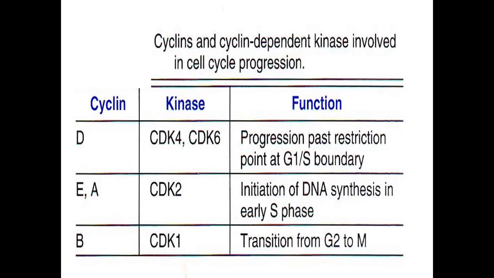So all these cyclins are very important in regulating and maintaining the cell cycle. And the cell cycle is very crucial because many changes happen during the G1 phase, S phase and G2 phase. Cell division is not only the division process like mitosis or meiosis; the preparatory phases like G1 phase, S phase and G2 phase are very important in continuation and regulation of the cell cycle. Cyclins play a very important role in regulation and maintenance of the cell cycle. This you should remember. This is what the cell cycle is.